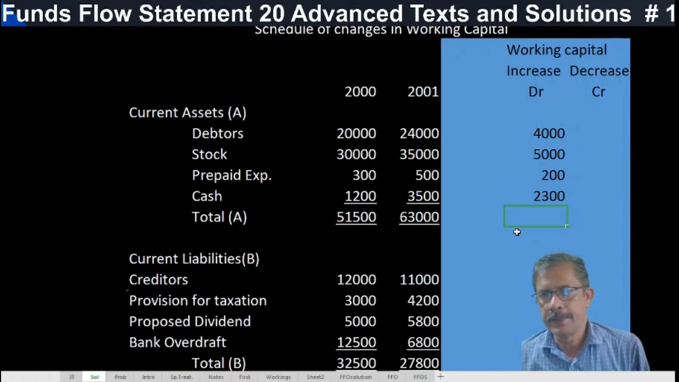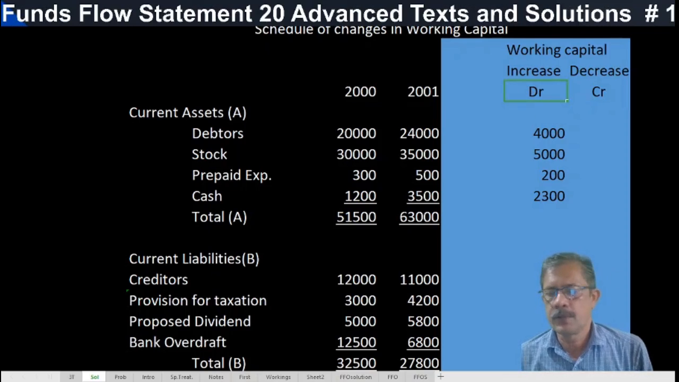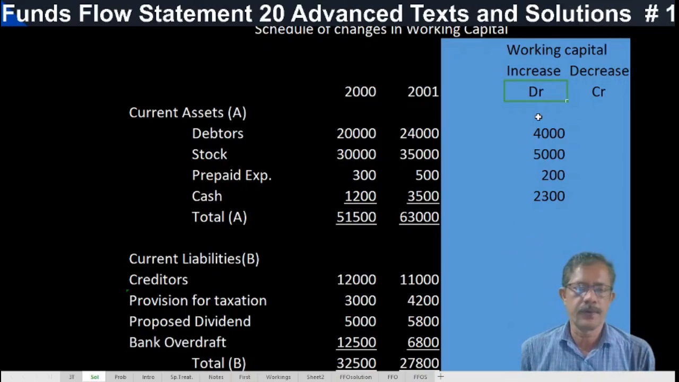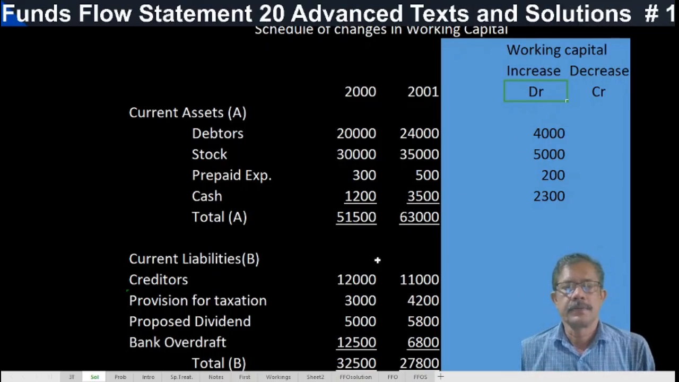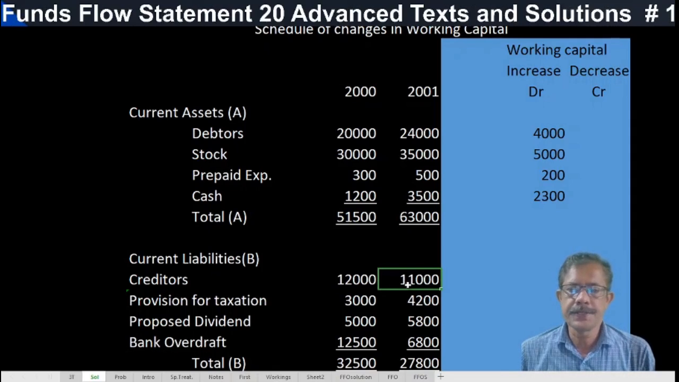Then come to current liabilities. When current liability increases, working capital decreases, the reverse order. Or when current liability increases, credited. When current liability decreases, debited. But both are the same. We are accountants, no? Follow this debit credit rule. Creditors: 12,000 beginning, 11,000 closing. Here creditors are decreasing. When current liability decreases, it increases working capital. Or when current liability decreases, we will give debit.